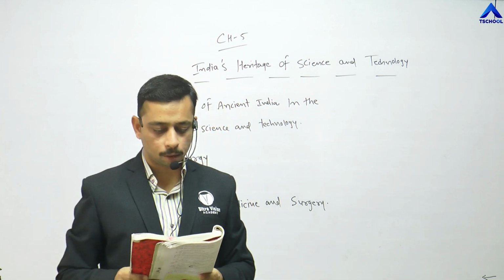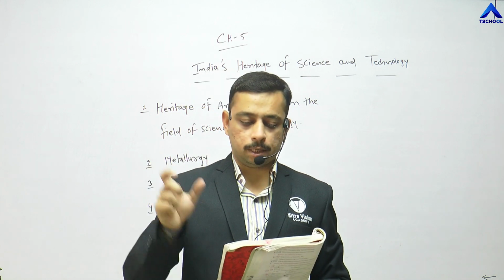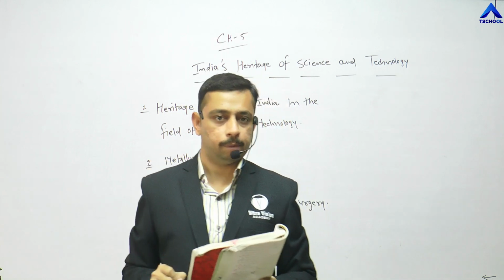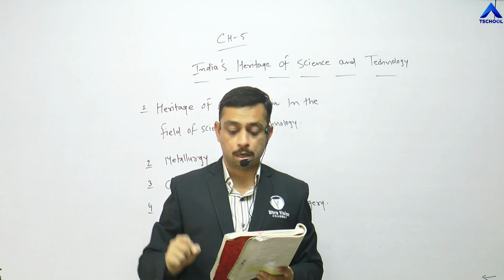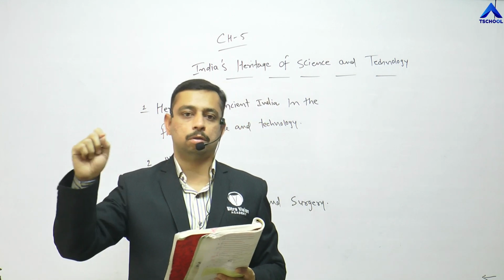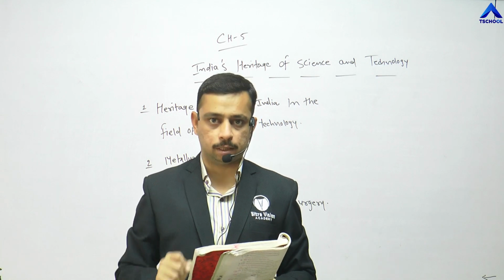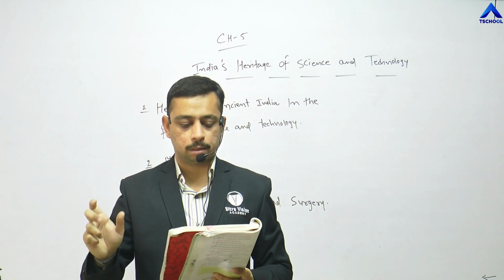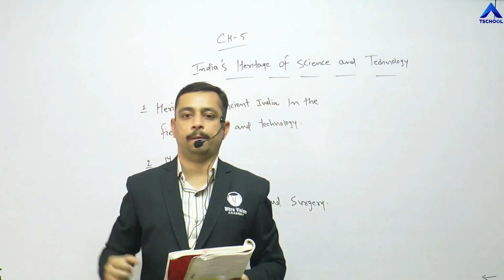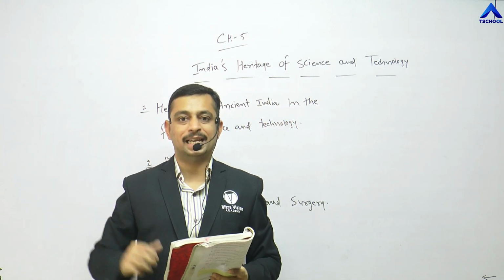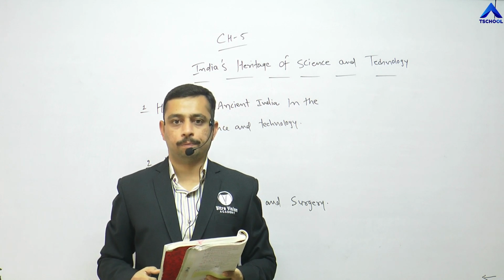Next, science means systematic knowledge. Underline that statement. Science means systematic knowledge, and technology means the practical utility of systematic knowledge. I'm repeating it again. Science means systematic knowledge, a step-by-step learning that you learn in a systematic way, right?